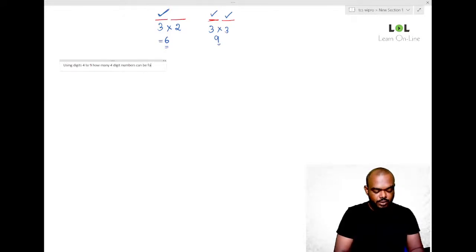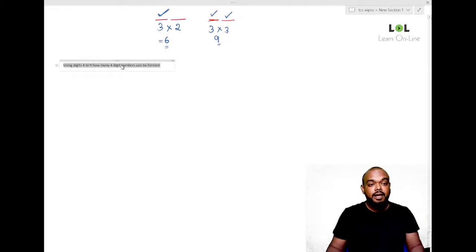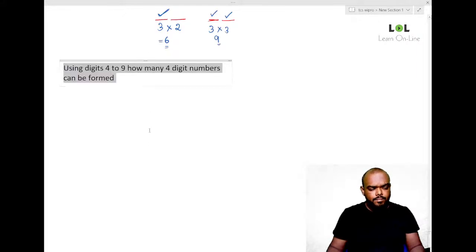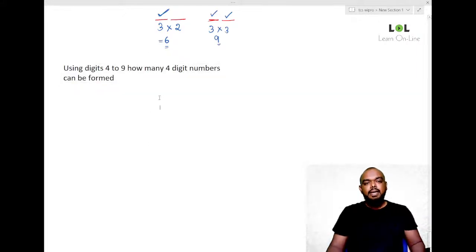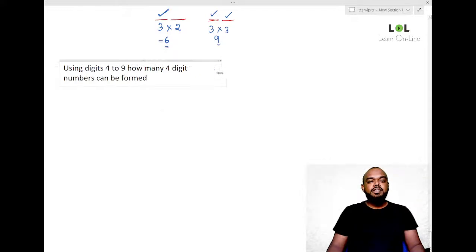This is the question. Observe. How many 4-digit numbers can be formed using digits 4 to 9?